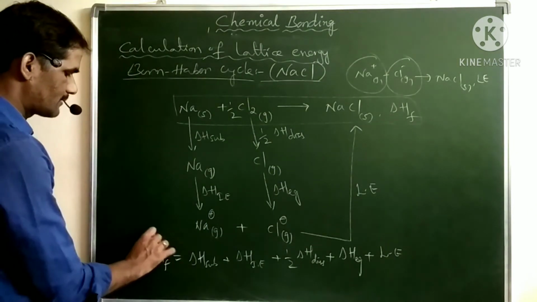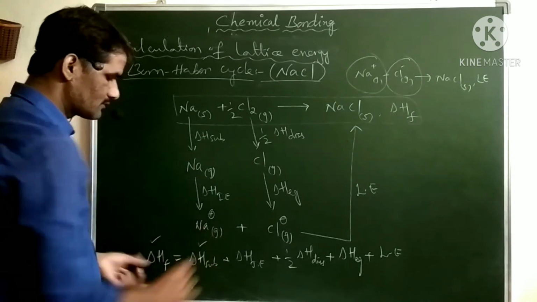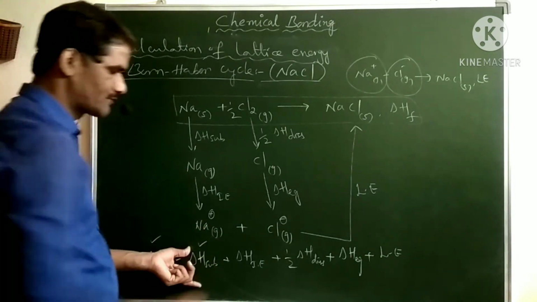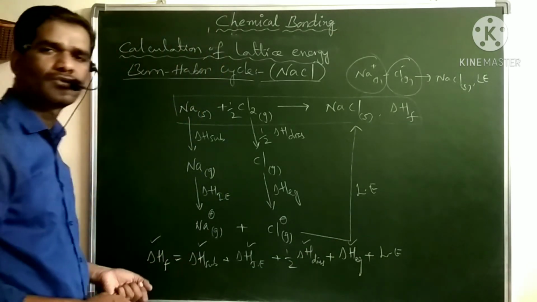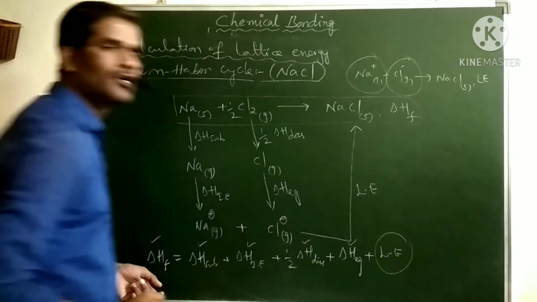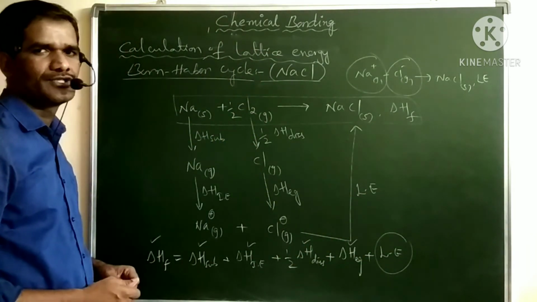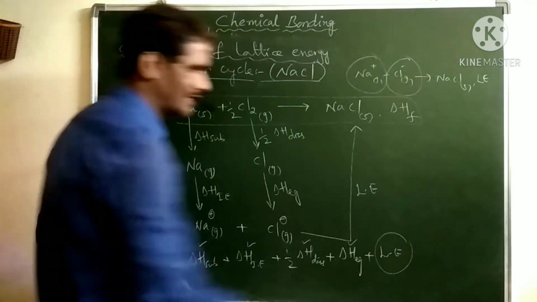And here the enthalpy of formation is a known value experimentally, and sublimation is also a known experimental value, this is also known, this is also known, and electron gain enthalpy is also a known value. So by knowing these known values we can find the unknown value, that is the lattice energy. Like this we can calculate the lattice energy by using the Born-Haber cycle.